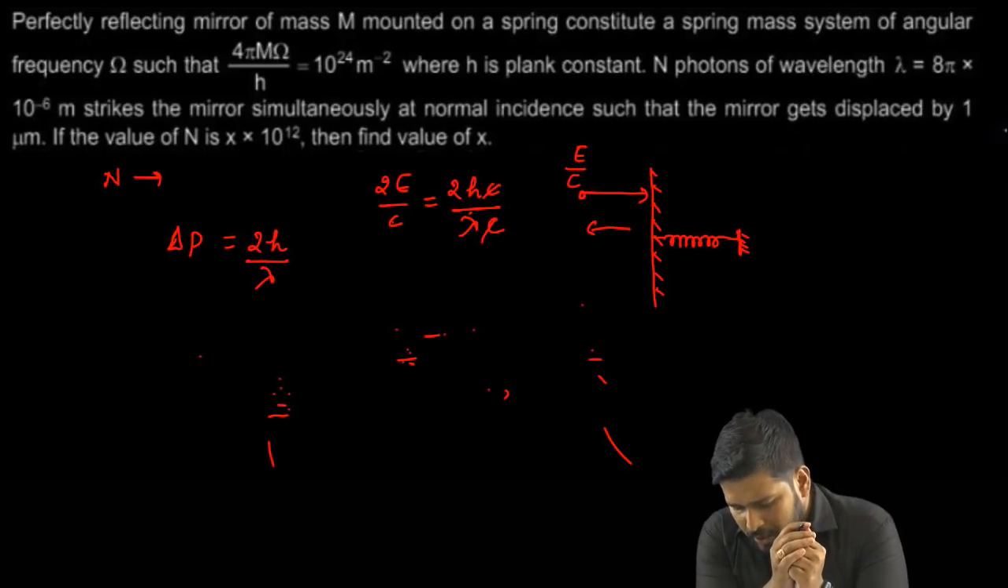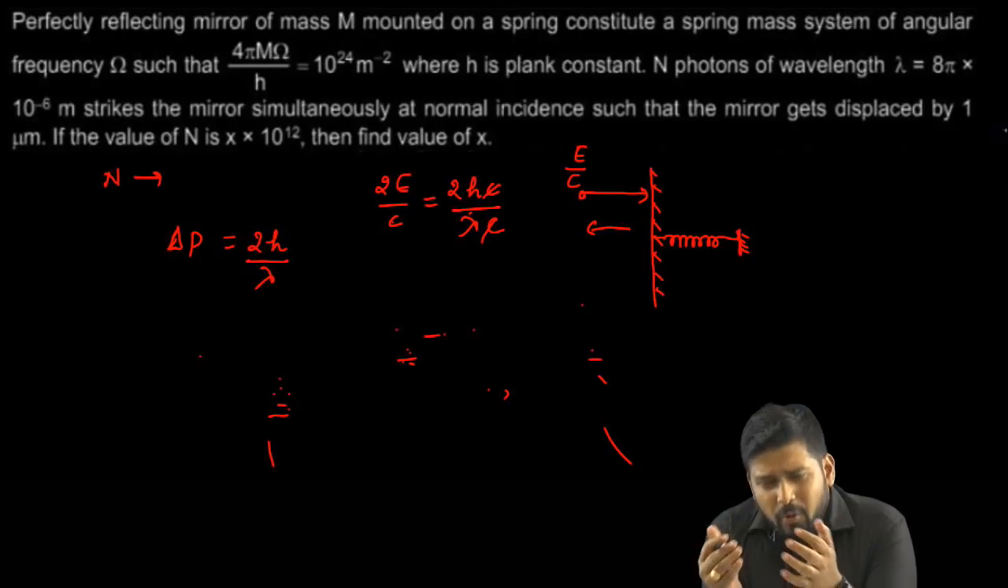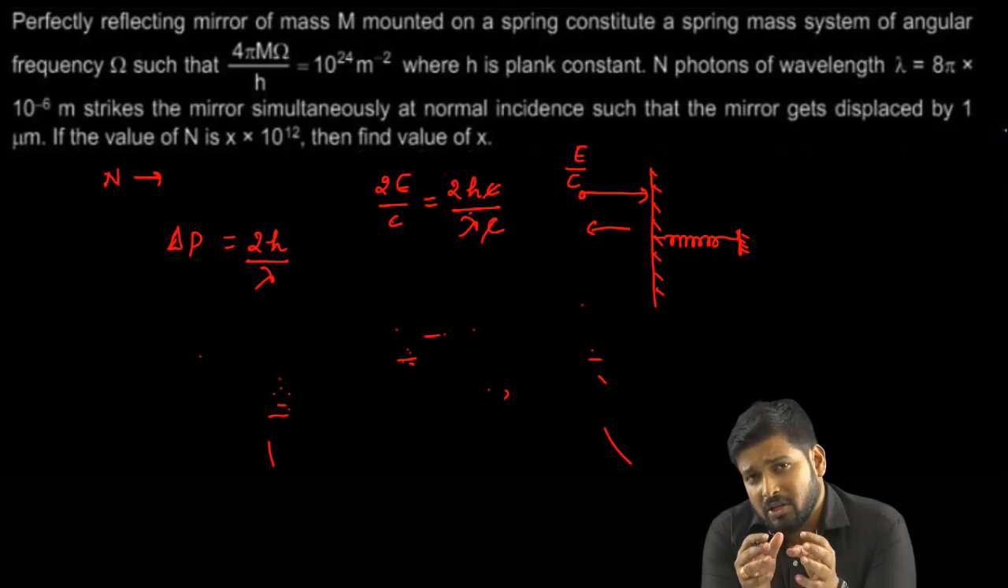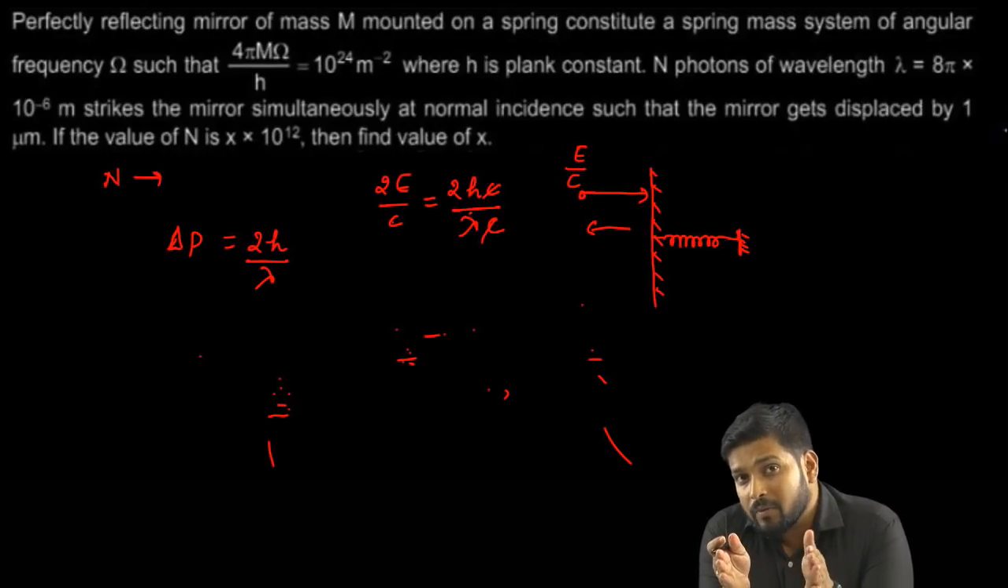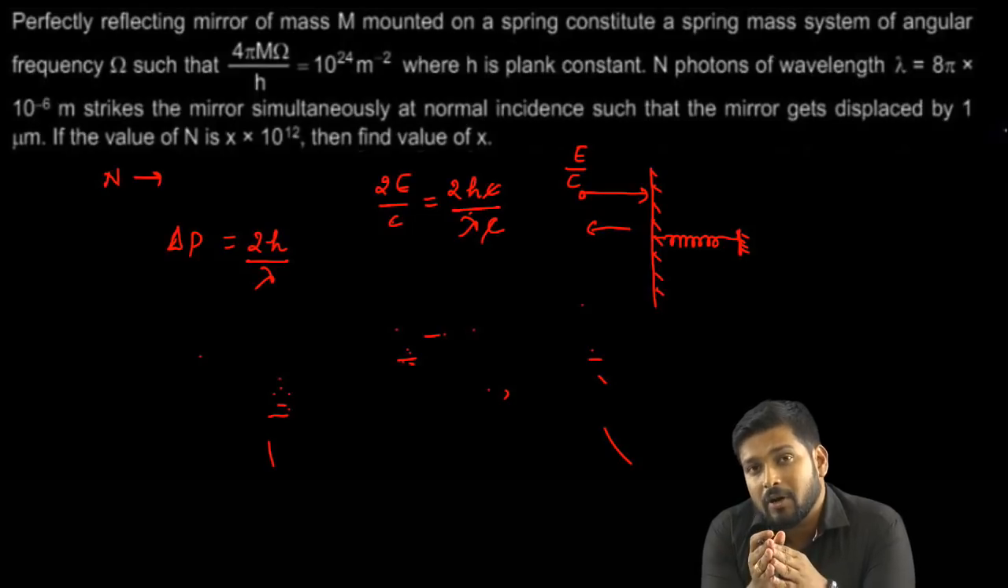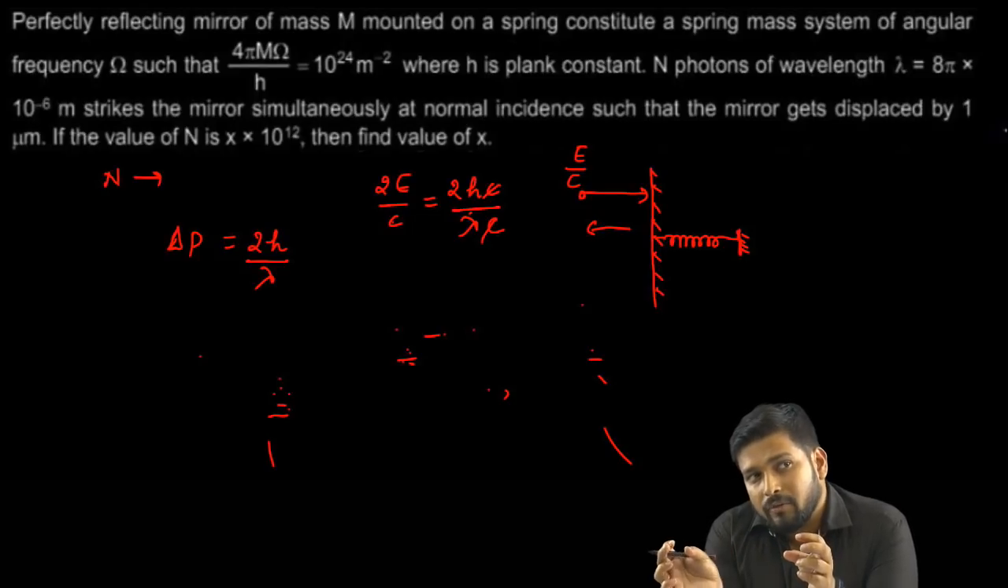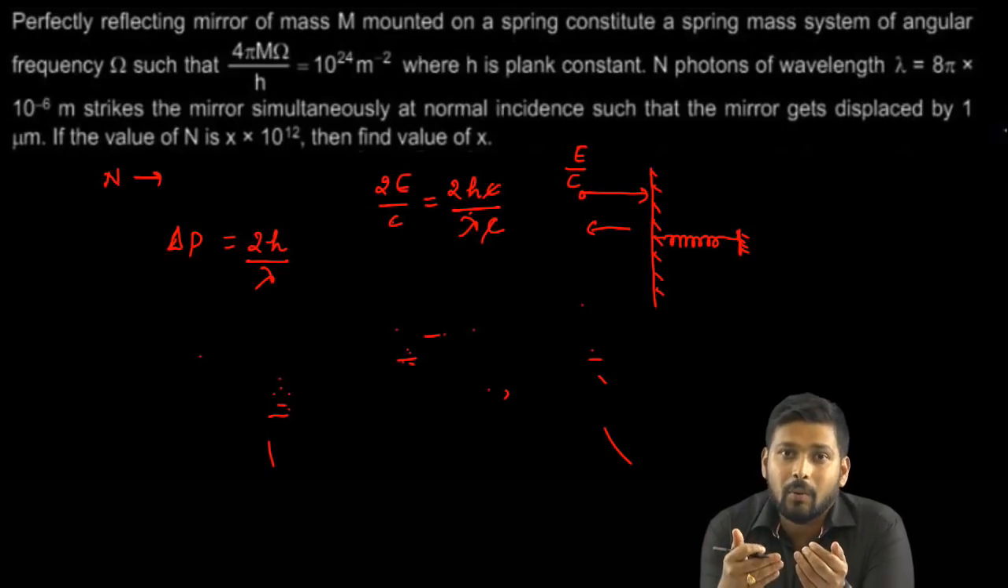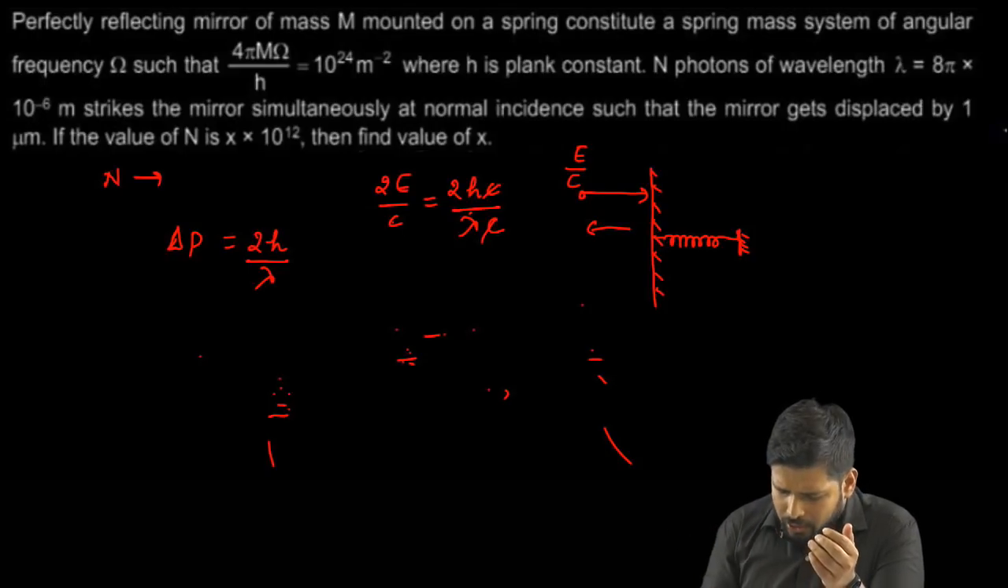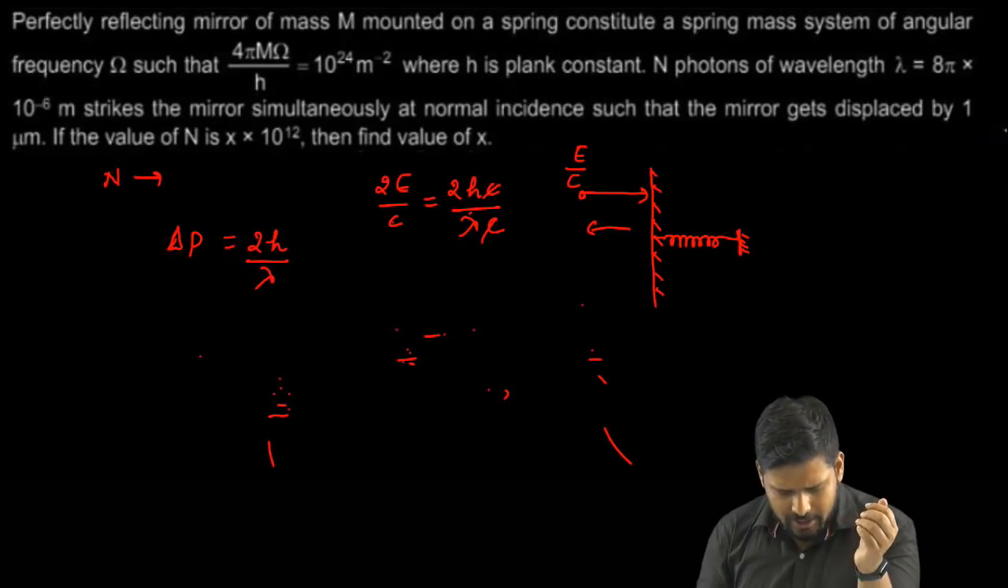Fine. So why am I doing all this? Because I need to find the change in momentum. With the change in momentum, I'll get the force. With the force, I'll know why the spring was compressed and by how much. And I know the value of the compression of the spring, so I'll find out how many photons are required for this much compression. All right, so I'm talking about 1 photon for this case, right?